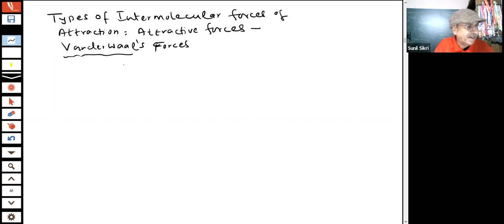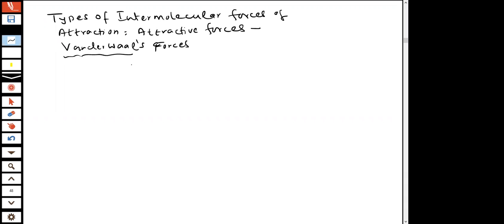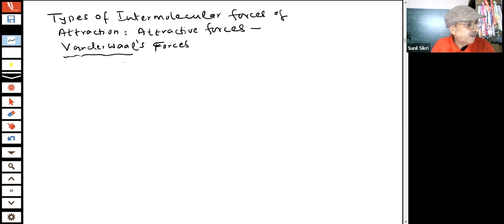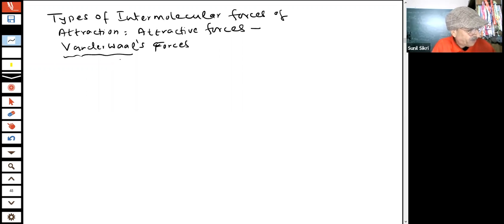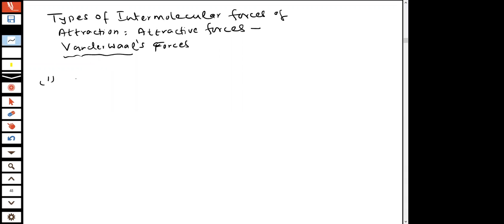Have you heard the name of Van der Waals, students? Van der Waals was a scientist who worked on these, and he explained to us the various types of forces which are existing. They are called Van der Waals forces. The Van der Waals forces are important, students, what we are experiencing. Now, in the Van der Waals forces, first I take the case of molecules.